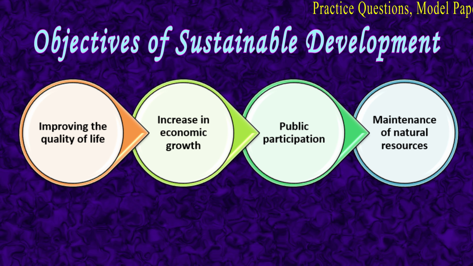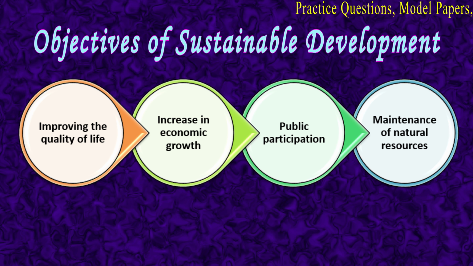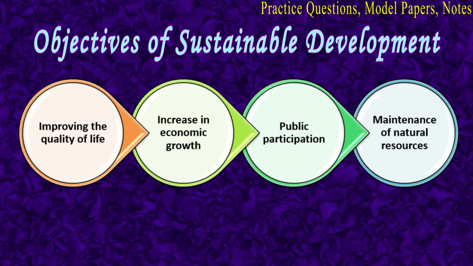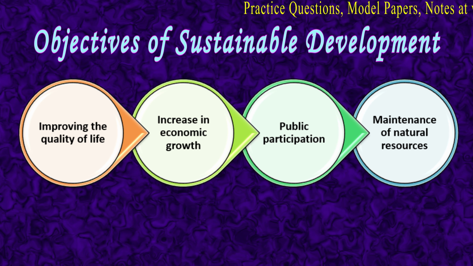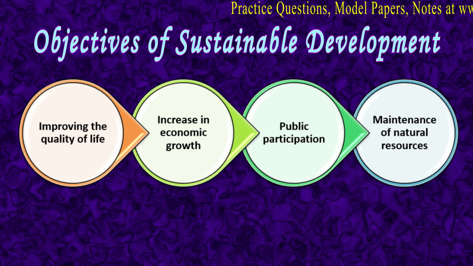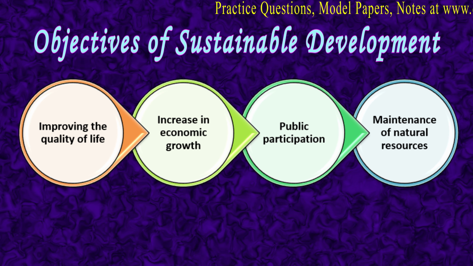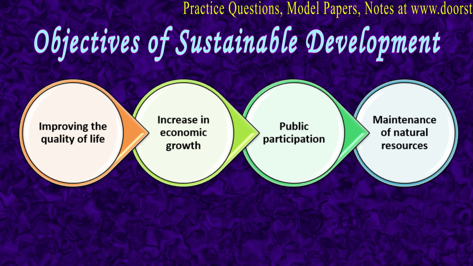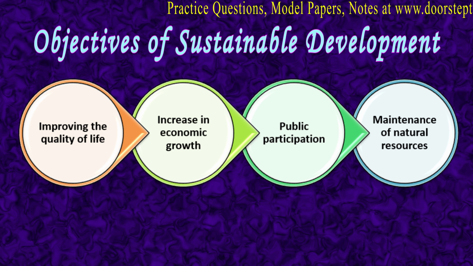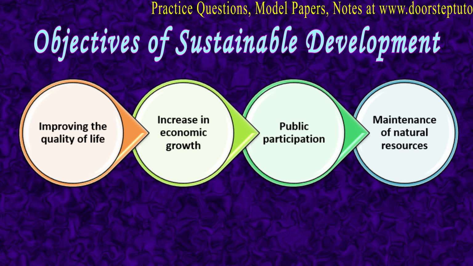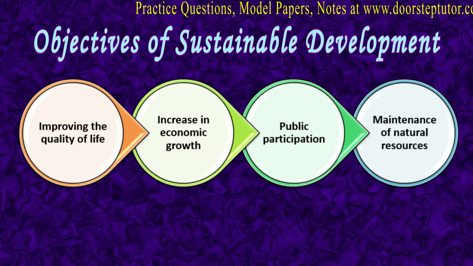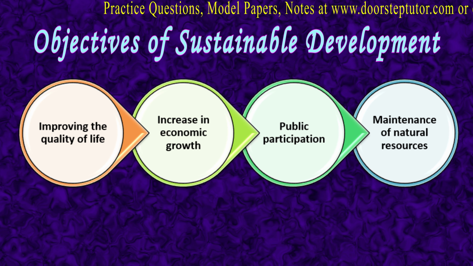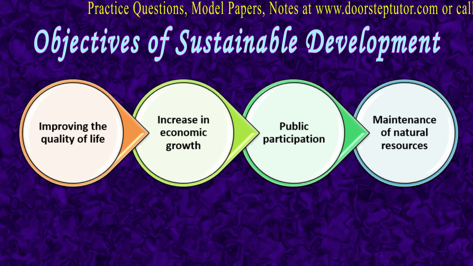Next objective is public participation. Sustainable development aims at public participation to keep the environment clean. Now, this is very important because one person or just one group of people cannot bring about a huge change. Although those efforts are not negligible, they are helpful, but in order to achieve sustainable development globally, there has to be a mass public participation. Next is maintenance of environmental resources.